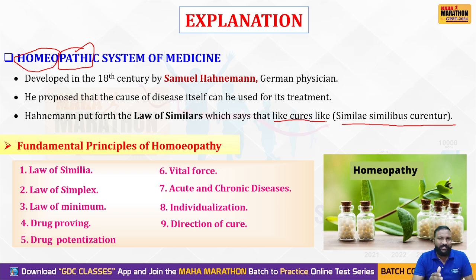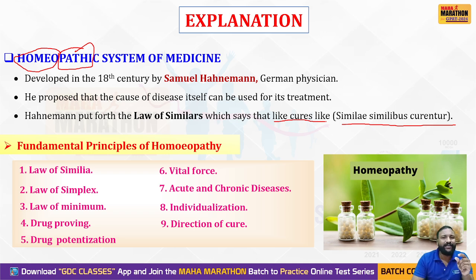In order to prove his theories, he made an experiment by taking two people. The first is known as a prover, which is a healthy person, and the other is known as proving, which is a diseased person.